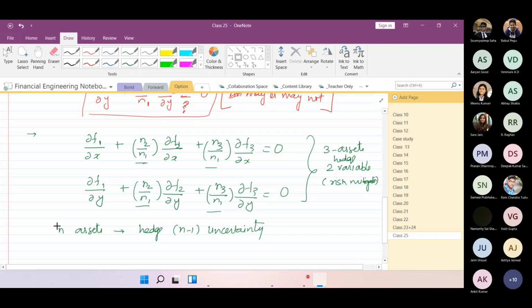This is an important thing which we have tried to prove using both equations and calculus. Till now this is clear. Yes, sir. Any question? Because we have made the direct statement that to hedge n minus 1 uncertainty or variable or factor, we need n assets. Correct?